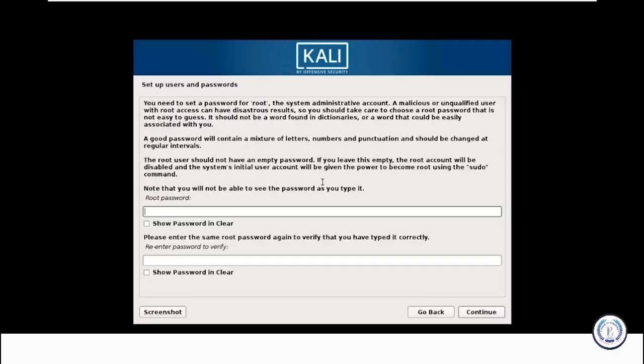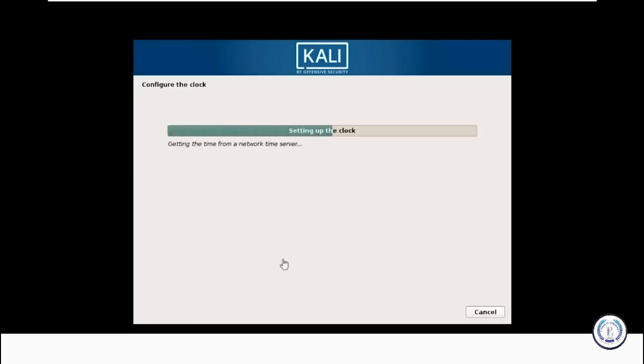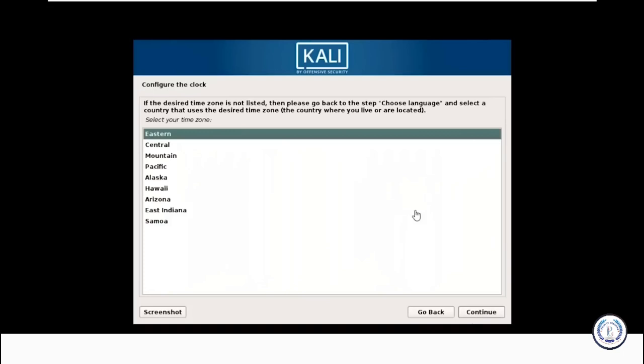The next thing it does is prompt you for the password that you'll have to enter every time you launch your Kali Linux. So just give some password of your choice and click on continue. The best thing about Kali Linux is you can set up date and time as well. You can make it later as well, but you can choose it here. So just click on Eastern or whichever choice you like and press enter.